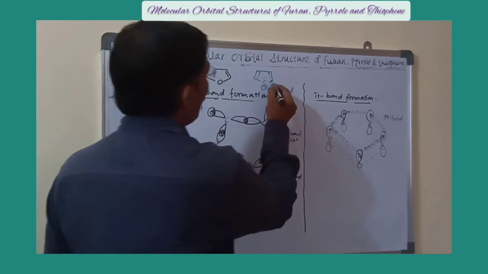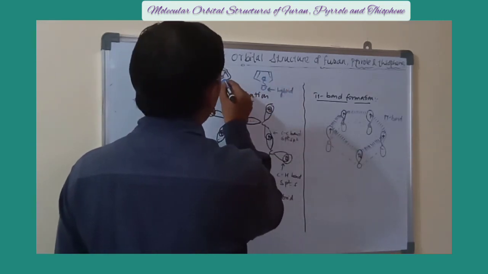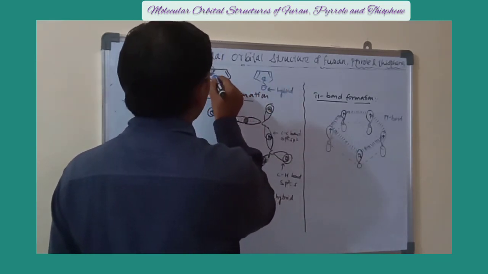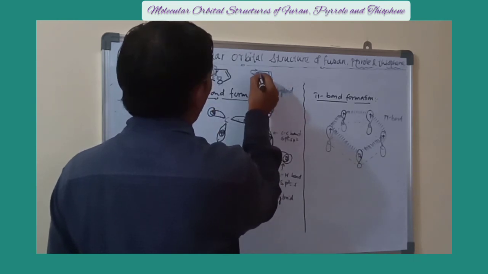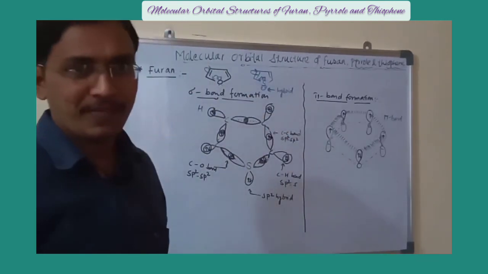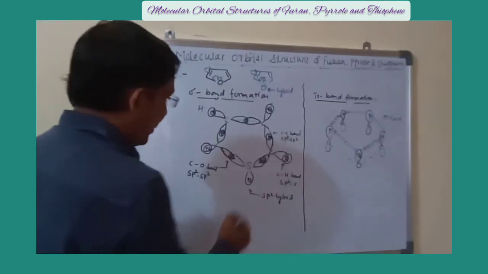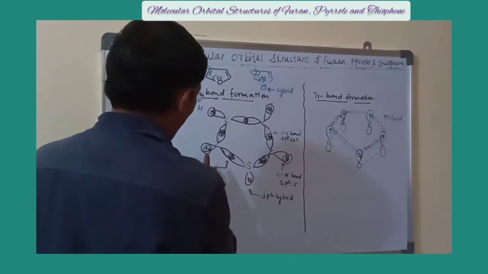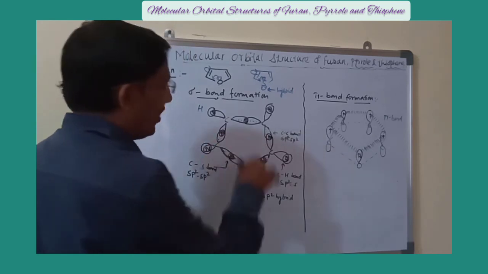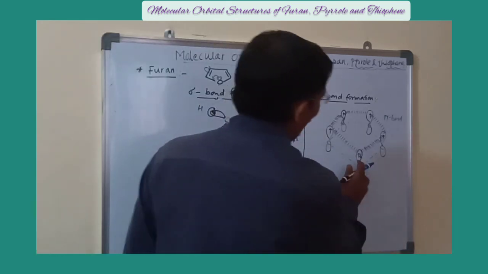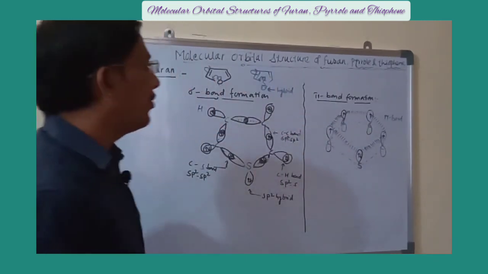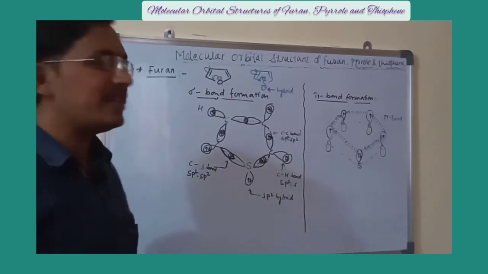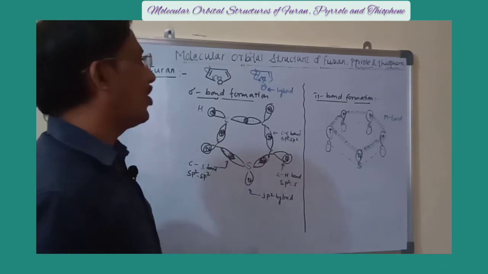Since the lone pair inside the ring takes part in the resonance and forms the pi bond, those electrons which form the pi bond are unhybrid. Here it is the same, the carbon-sulfur bond here, and the remaining part as it is, we only have to change the atom, that is sulfur. The remaining part we explain similarly for thiophene.